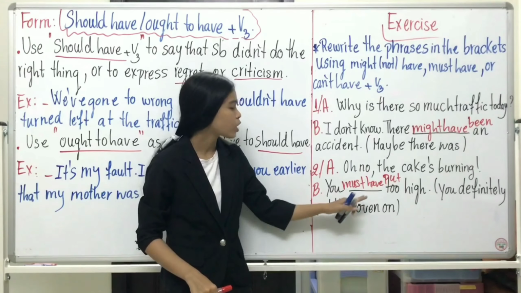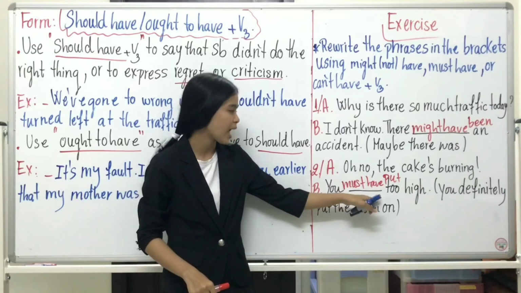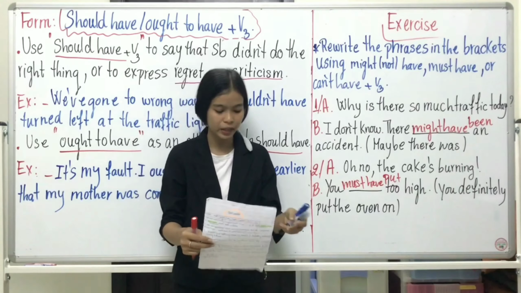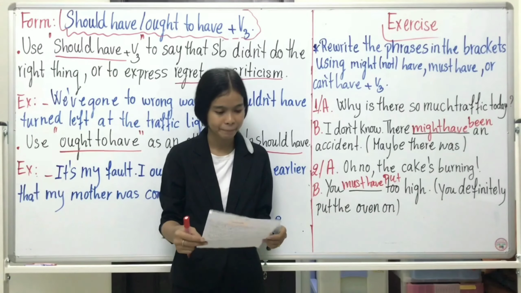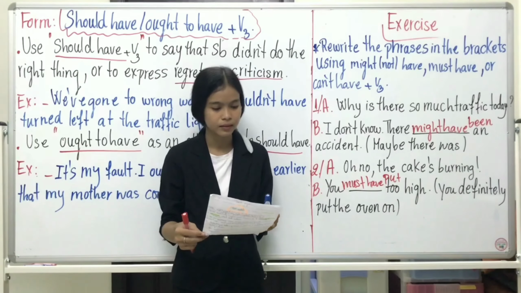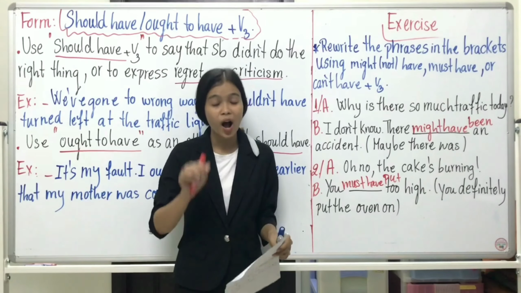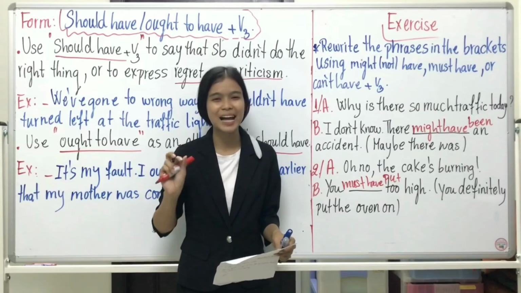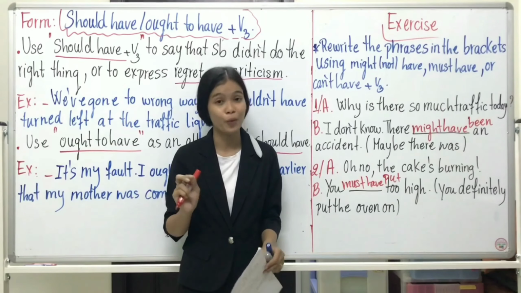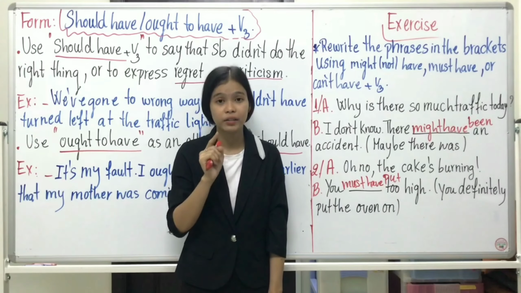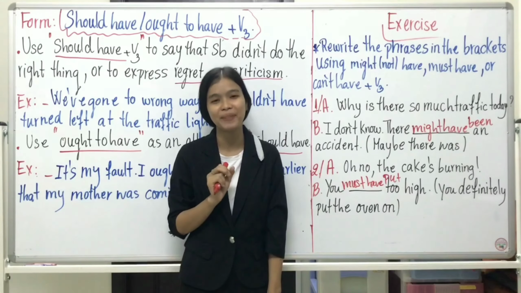Okay. So why do you use must have? Can you tell me why? You use must have when you are almost sure that something happened or was true. That is 100% that it happened.